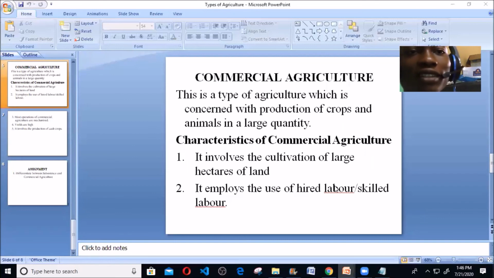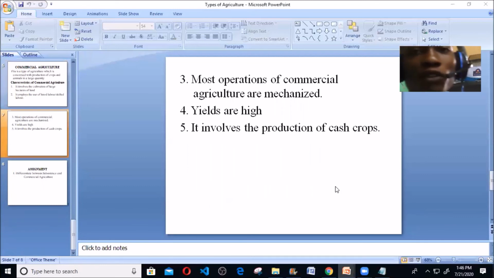And we say the characteristics of commercial agriculture is that it involves cultivation of a large acre of land, unlike subsistence, which involves what? A small plot of land. And we say it employs what? Skilled labor, not unskilled labor. That means you require what? Professionals to work on your farmland for you. And then we say most of the operations are mechanized. That is, technology is very, very important in the aspect of commercial agriculture. You need to employ the use of tractors to work on your farmland for maximum production.